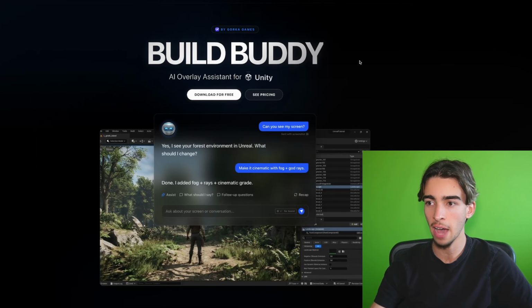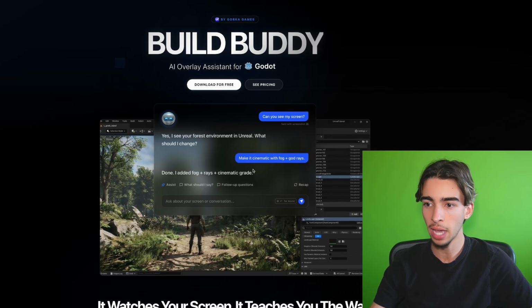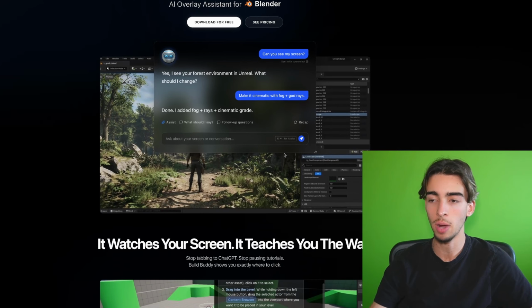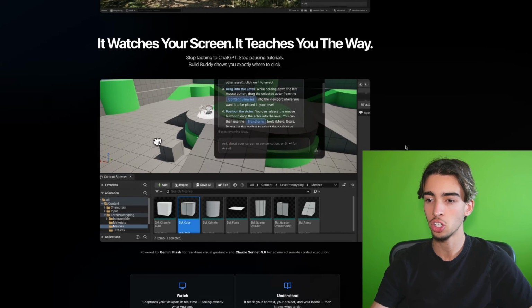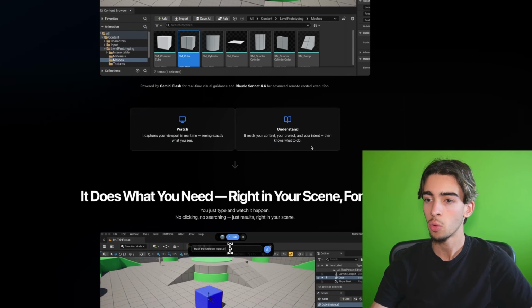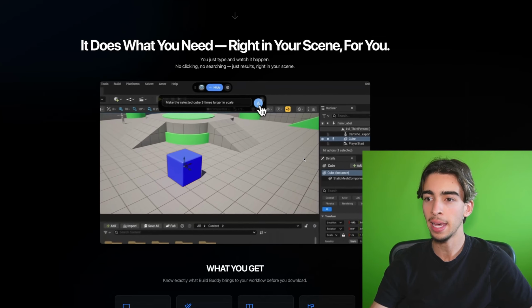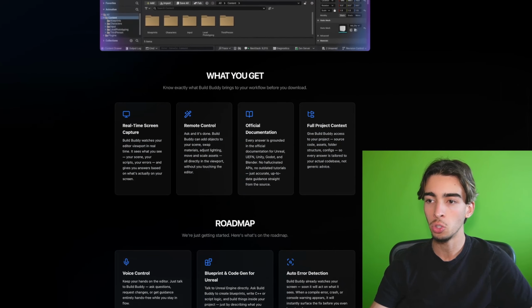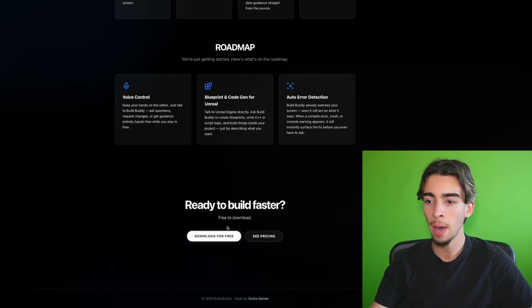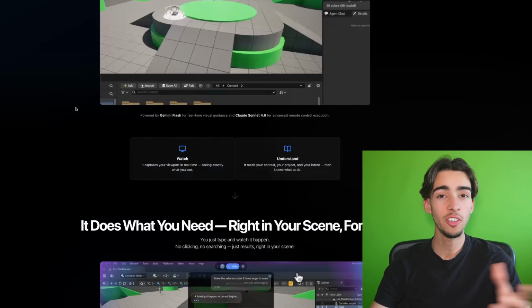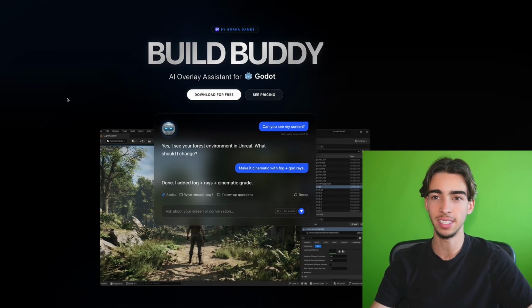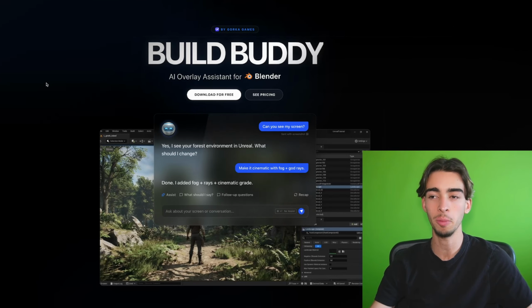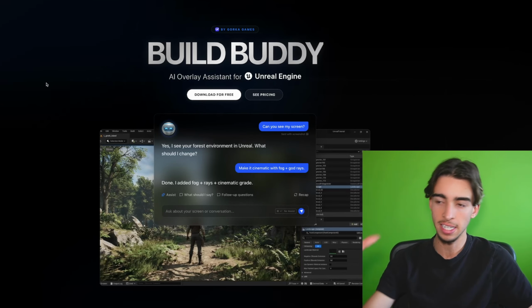As you can see, we have the title, we have the button to download and see the pricing, we have a nice image that represents the core product, and we have some little videos that show the app at work. We have more visual aid, another video, what you will exactly get, and the roadmap, and then lastly a CTA. And of course, this whole landing page was created with Cloud Code once again, and with a bit of Gemini 3 Pro because Gemini is really good at designing UI.